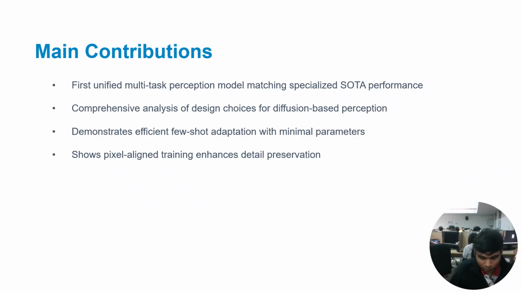To summarize the main contributions, DICEPTION is the first unified multitask perception model that matches specialized model performance across multiple tasks. The paper provides a comprehensive analysis of design choices for diffusion-based perception. It demonstrates efficient use of few-shot adaptation with minimal parameter updates, and it shows that pixel-aligned training is crucial for enhancing detail preservation.